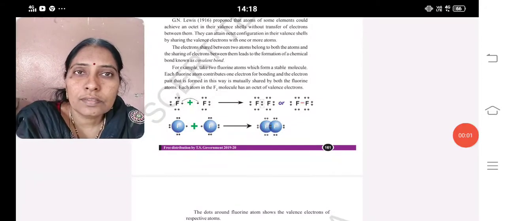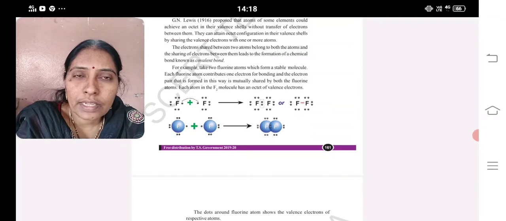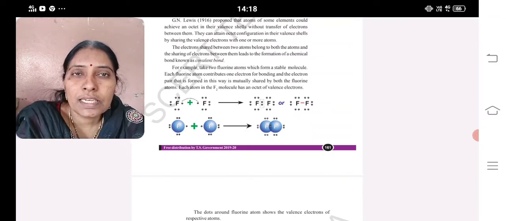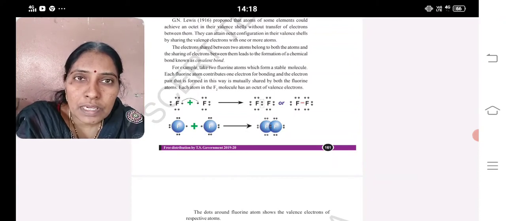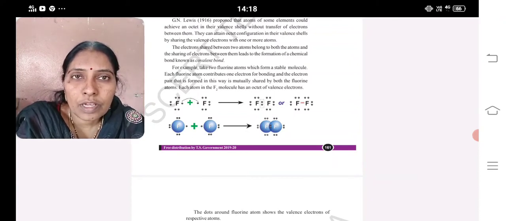Good morning, children. In the last class, we discussed covalent bond and ionic bond from chemical bonding, and completed this topic. This topic is deleted from the syllabus, but it is compulsory to teach the concept like a summary. I'm giving the chemical bonding about the types of bonds.